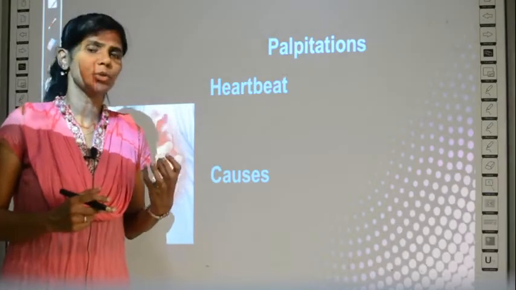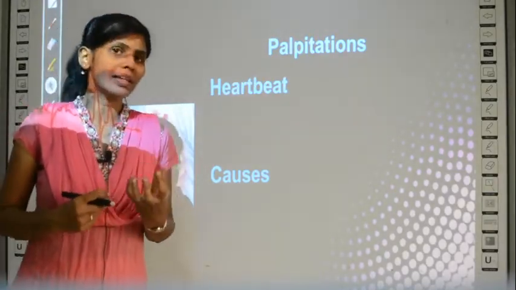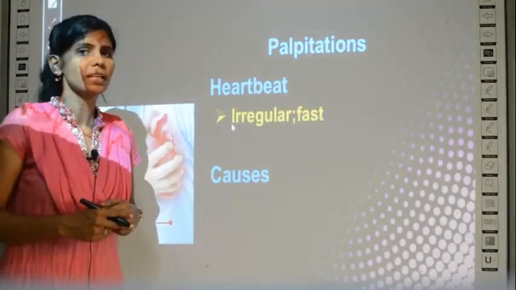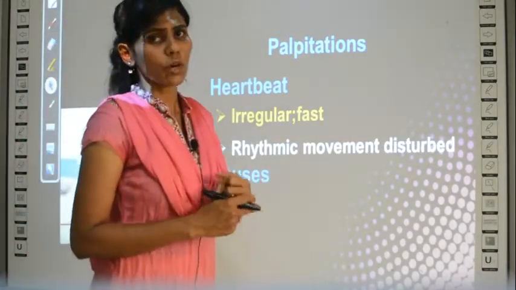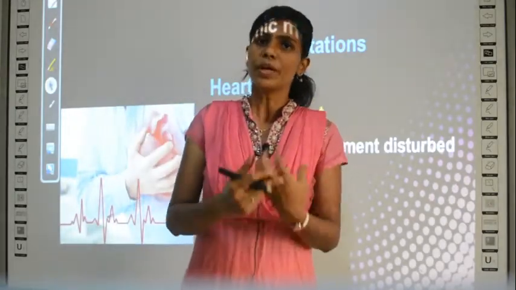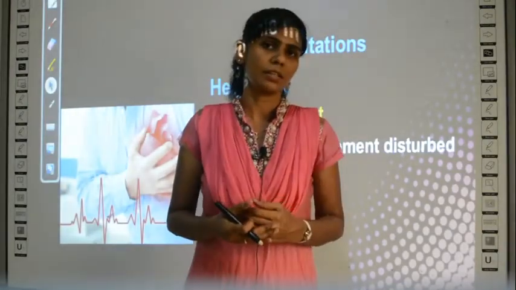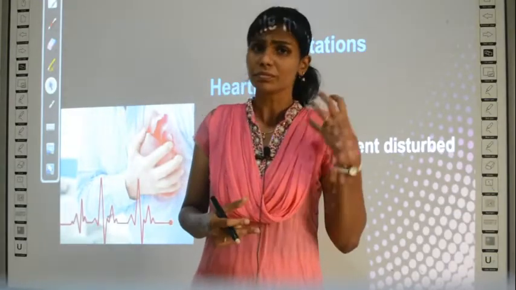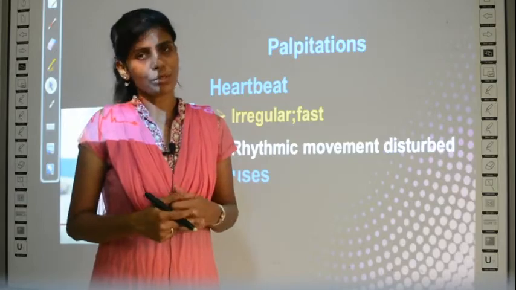It is related to heartbeat. Okay, so if there is irregularity in the heartbeat, you know heart always beats in a rhythmic pattern. It is always in a rhythmic pattern. What is a rhythm? If you know music or if you have a sense of music also, you can relate to this. Rhythm is a regular pattern. In a regular way it will be beating. Usually you call the beat of the heart as a lub and tub, right? Lub tub we used to mention.